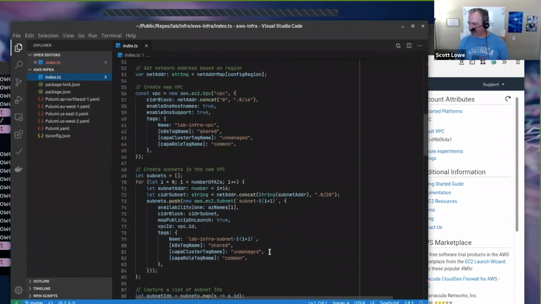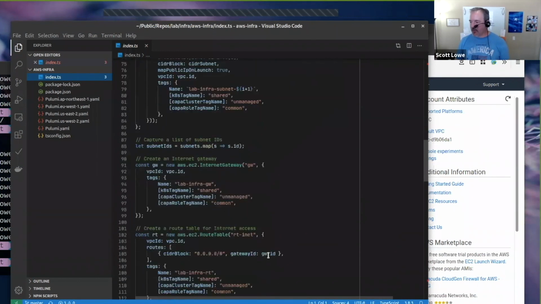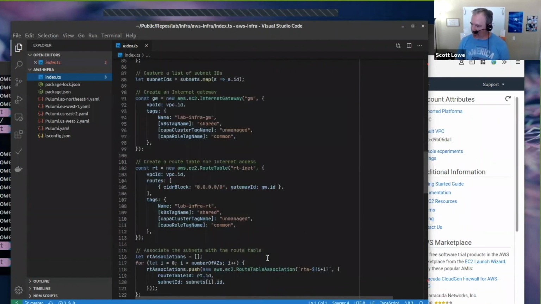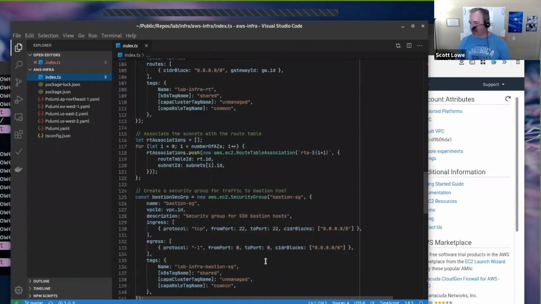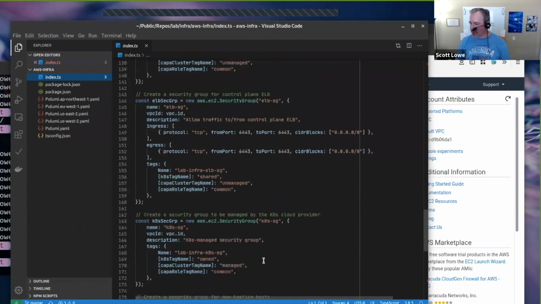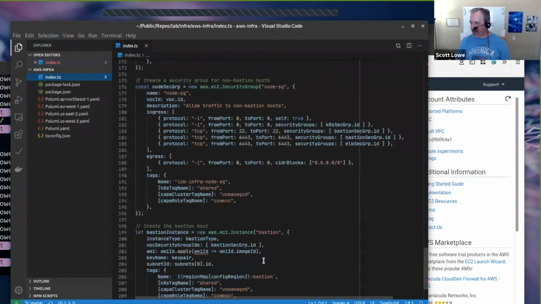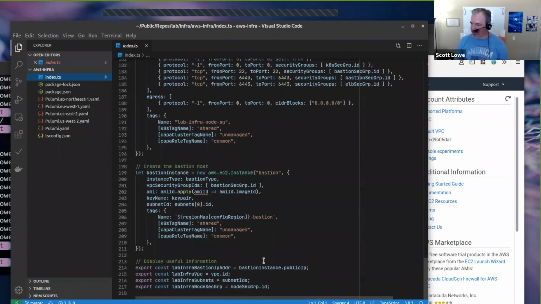And then spinning up a VPC, spinning up private and public subnets, attaching internet gateways, creating security groups for various hosts, and then creating one instance, which is an SSH bastion host, where the only traffic allowed is SSH into that host, and that serves as the gateway by which we reach everything else inside there.